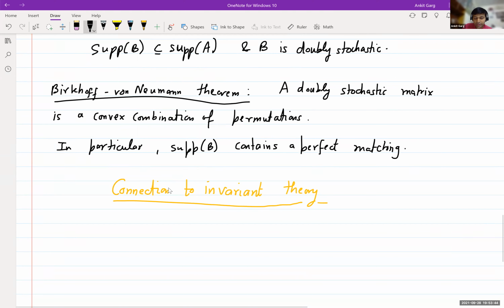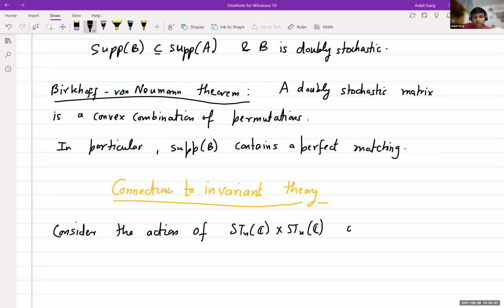Here we'll consider a particular action, the action of the group STN cross STN, the special torus, on the vector space of n by n matrices. Recall that this STN is just the set of diagonal matrices with determinant 1.